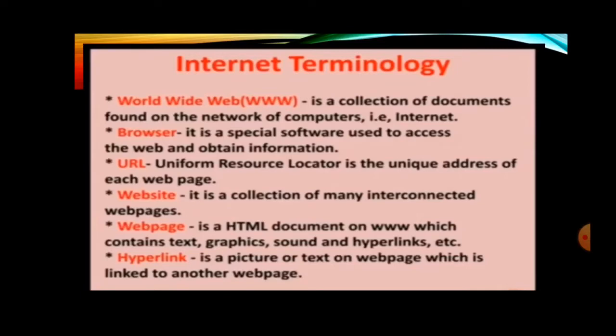First of all, some internet terminologies are there which you need to understand. The first one is World Wide Web. Student, the short form is WWW. World Wide Web is a collection of documents found on the network of computers. Network of computers is what? Internet. So you can simply write it is a collection of documents found on the internet or found on the network of computers.